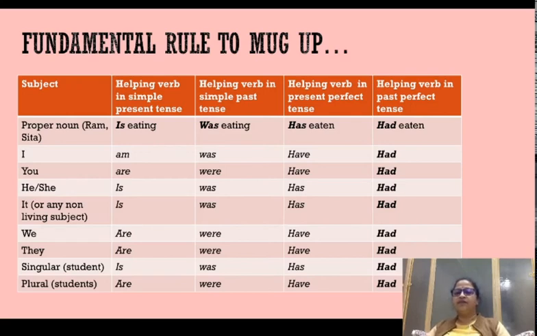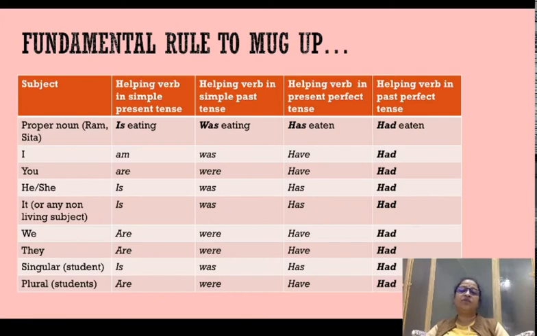Helping verb in past perfect tense is always had, uniformly in all the subjects. There is no confusion here. In past perfect, had comes in whereas in present perfect, has या have में difference होता है, and they are picked up depending upon the different subjects. Whereas in past perfect, had applies uniformly to all the subjects.